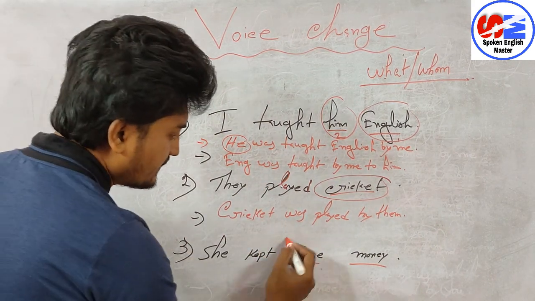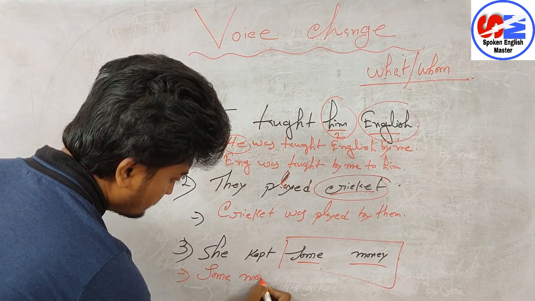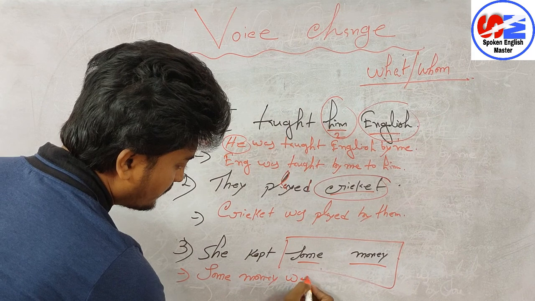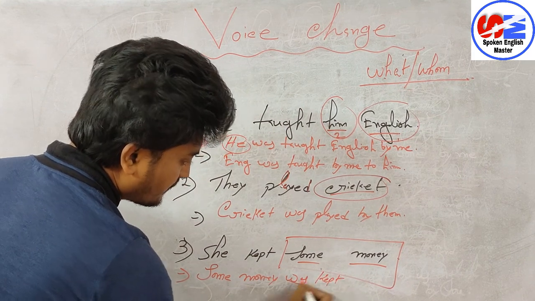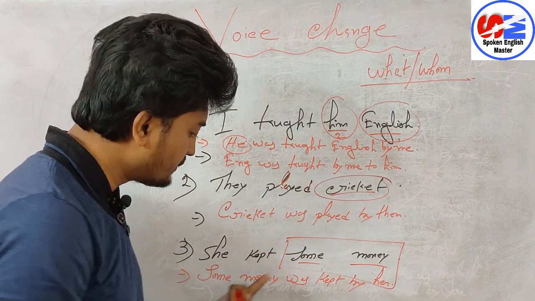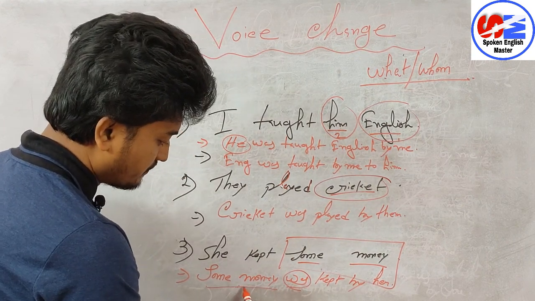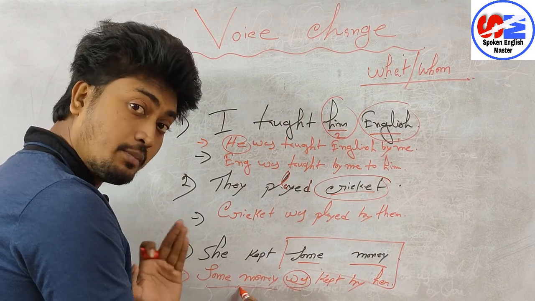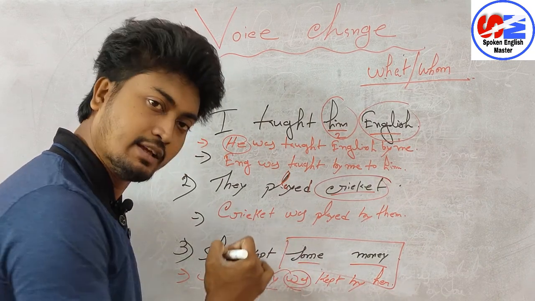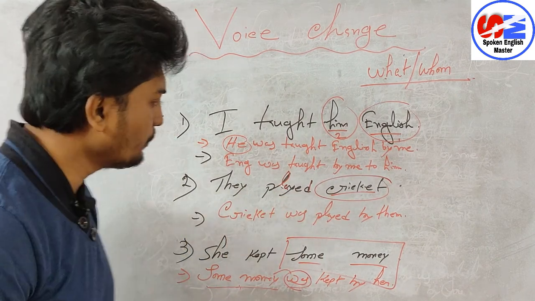She kept some money. Here object is some money. So some money will come at the first position. Some money was kept. Some money was kept by whom? By her. So always we should take was or were according to the subject of passive voice. Always we have to see the subject of passive voice. According to that, was or were will come. If it is singular then was, if it is plural then were. I hope you have understood this one.